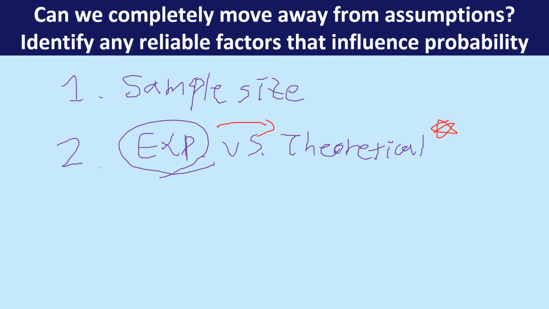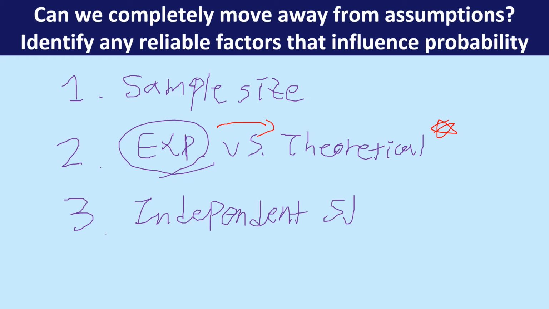Well, independent statistics. What I mean by that is if one statistic is dependent on others, then because of one simple change, it can affect the whole thing. So independent statistics is something I can think of.